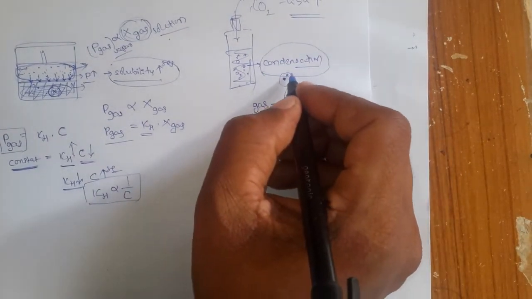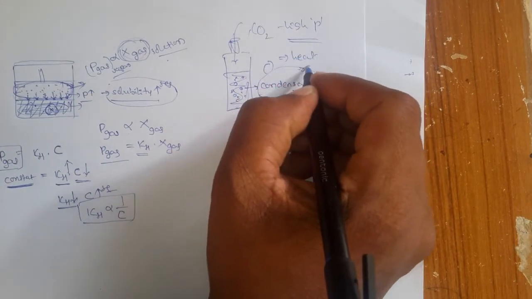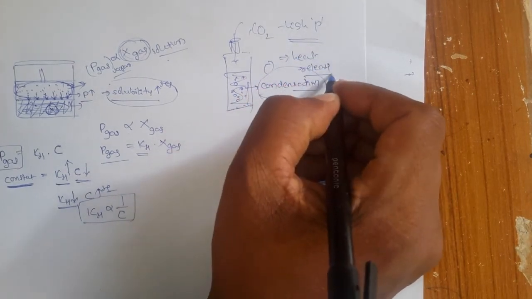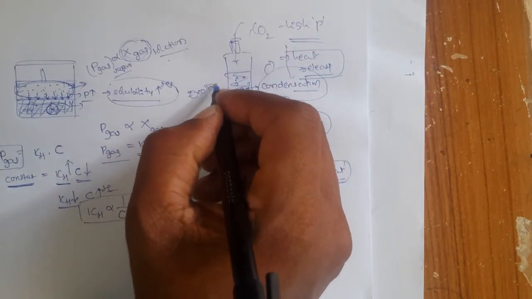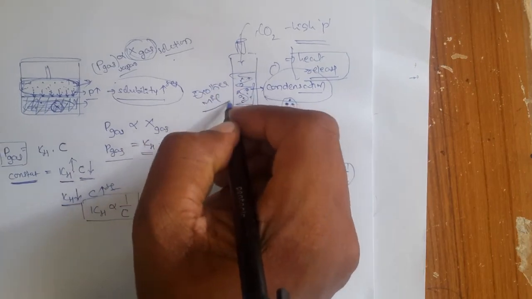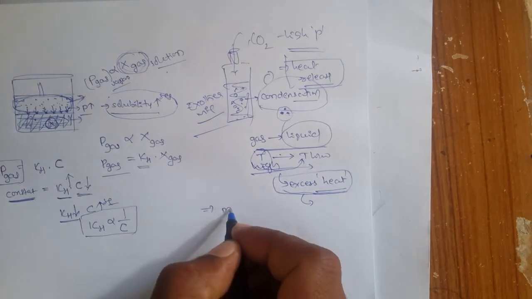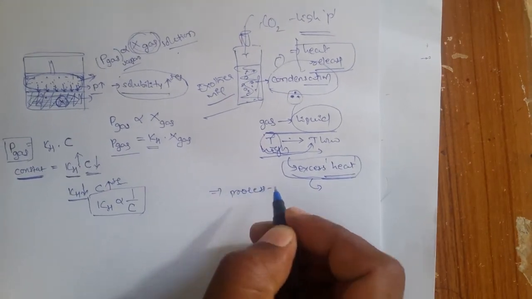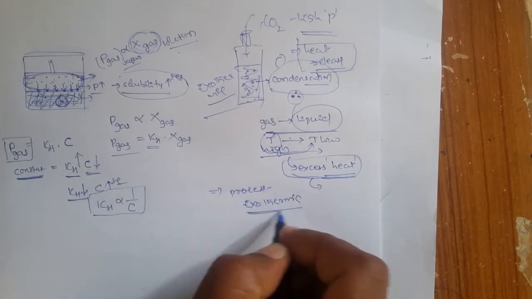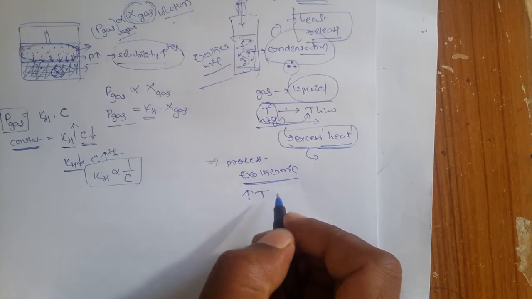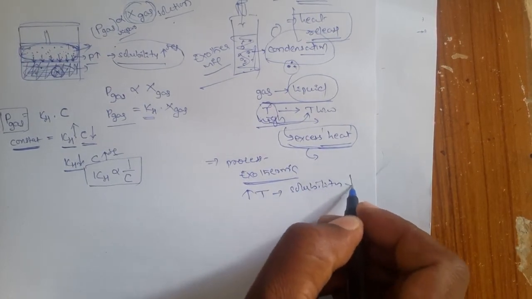That means during this process it releases heat. Releasing heat is nothing but an exothermic process. And in the previous class you also learned that if this process is exothermic, then with increasing temperature the solubility decreases.